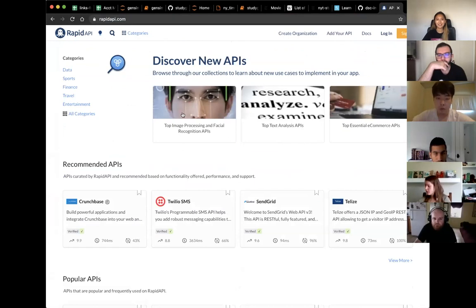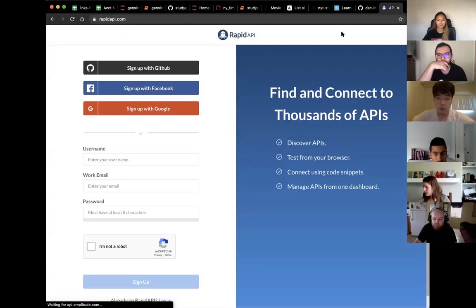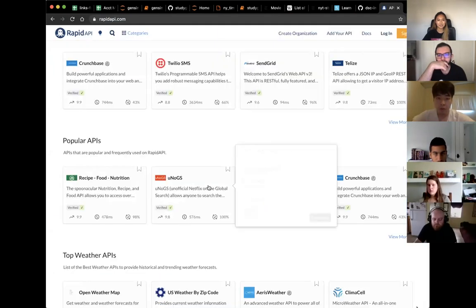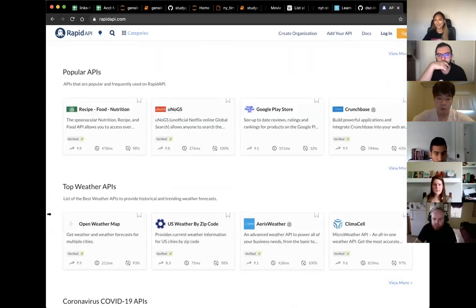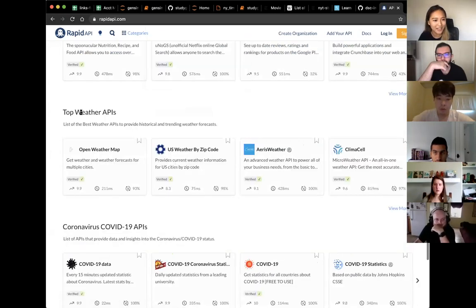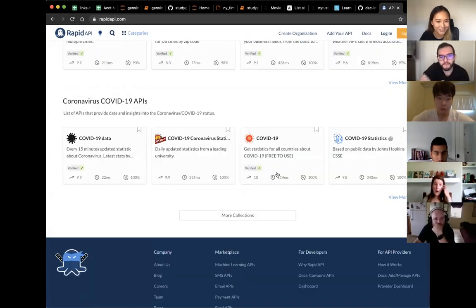So you can see image APIs, text analysis APIs, with these pop-ups. But yeah, if you need data and you can't think of a project, or if you have a project idea, it's always a good idea to start here, because I personally prefer working with APIs rather than web scraping. Ooh, they added a COVID section, which is cool. So yeah, APIs are pretty neat.